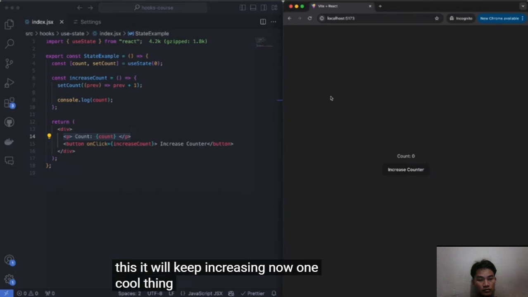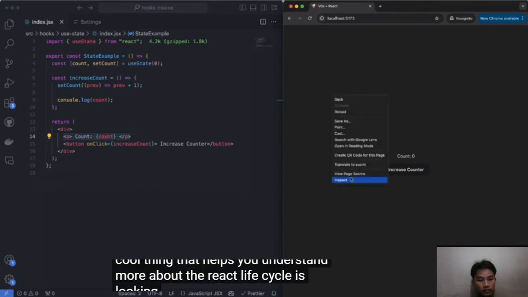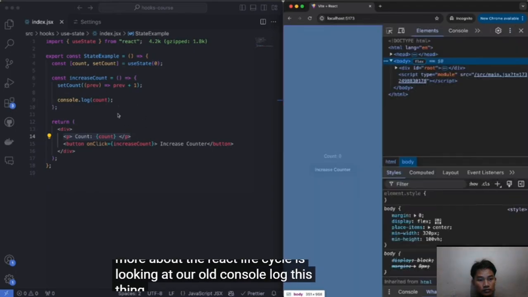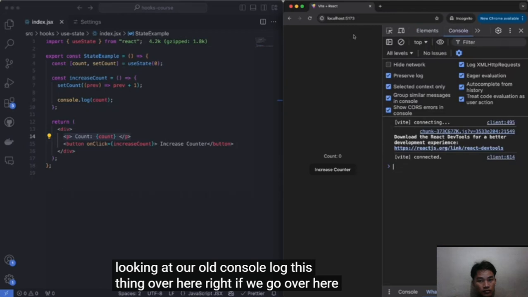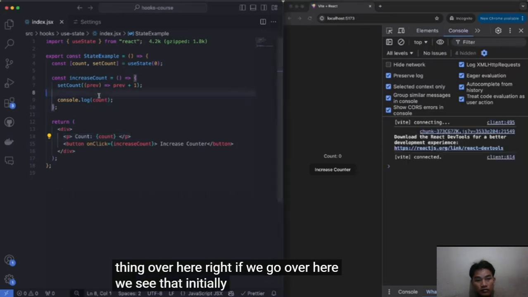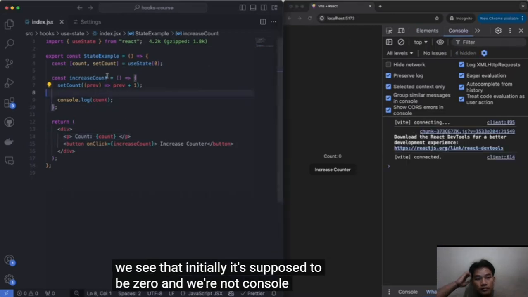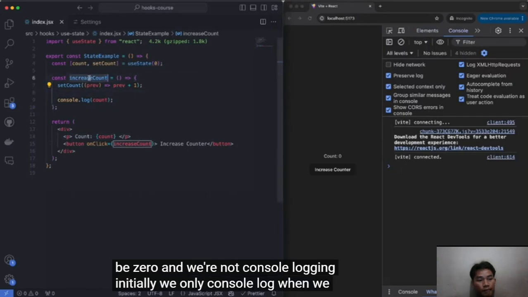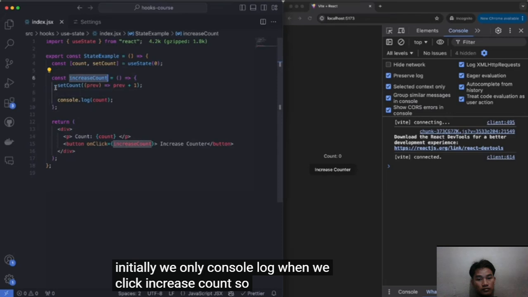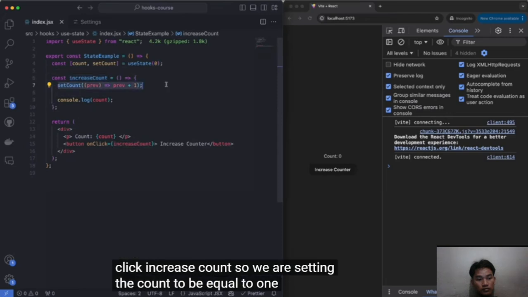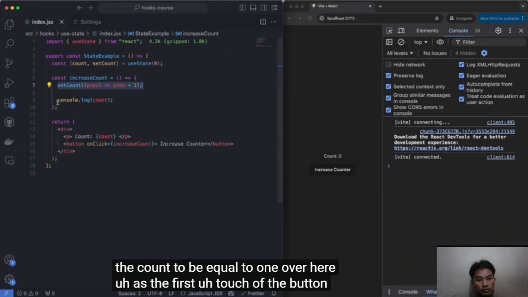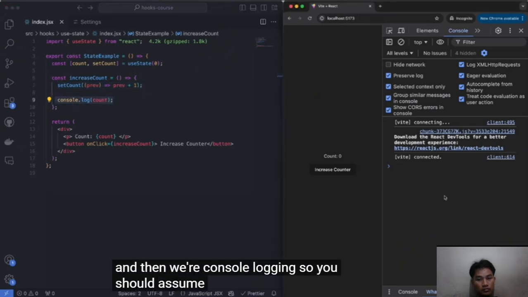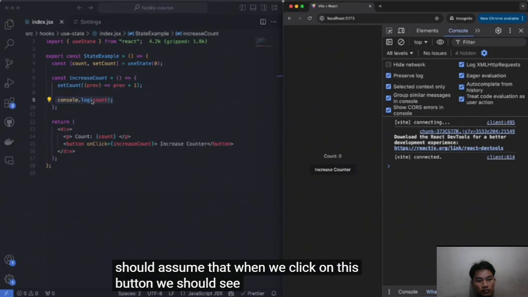Now, one cool thing that helps you understand more about the React lifecycle is looking at our old console log, this thing over here, right? If we go over here, we see that initially it's supposed to be 0, and we're not console logging initially. We only console log when we click increase count. So we are setting the count to be equal to 1 over here as the first touch of the button, and then we're console logging. So you should assume that when I click on this button, we should see 1 because it increases by 1 and then it shows 1.